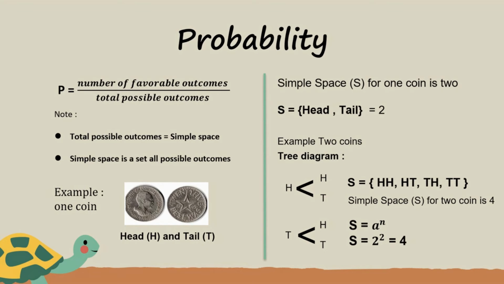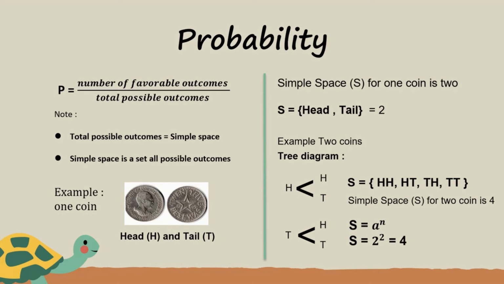Here, to help us get the answer, we're using something known as a tree diagram. When flipping the first coin, we have 2 possibilities, head or tail. If we get a head during the first flip, during the second flip we can get another 2 possibilities, head or tail.